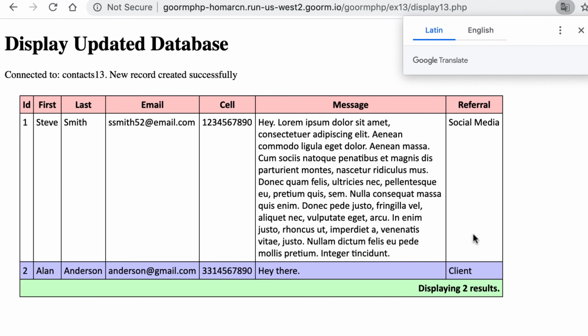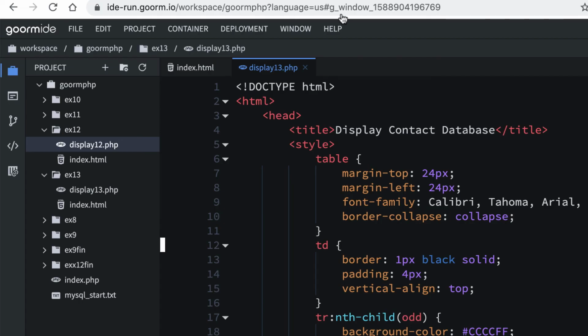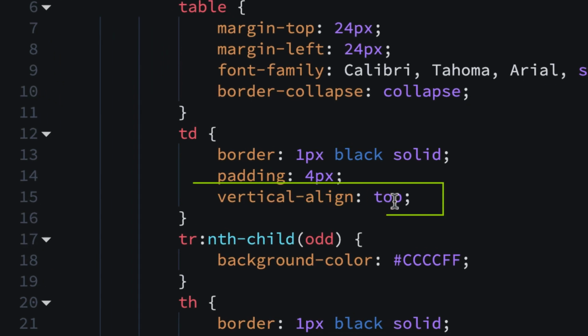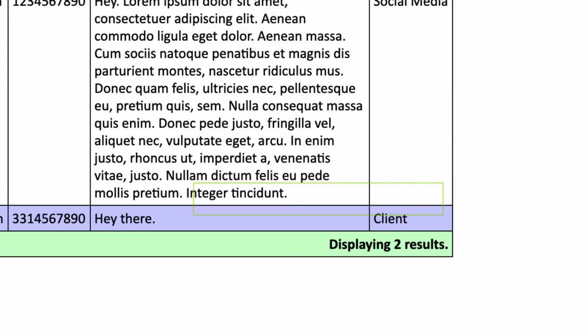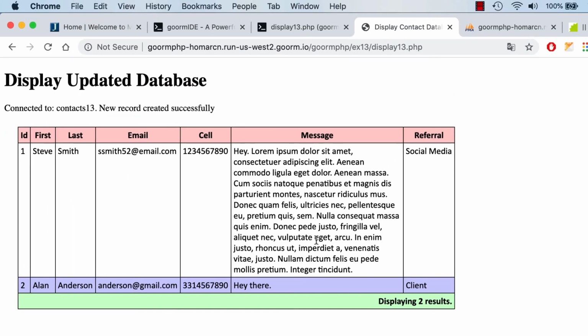And also I did something vertical align top. That's why this stuff is pushing to the top. When this gets real deep here, there was a style for that one. It's called vertical align top, so they're not in the middle, so everything kind of bounces to the top, so that's why that's up there. And you only notice it when there's a lot of stuff in here, but there's the second one.